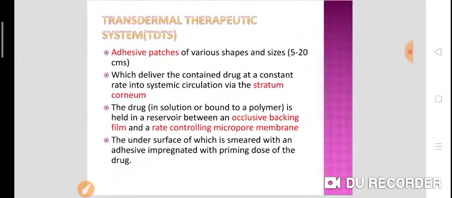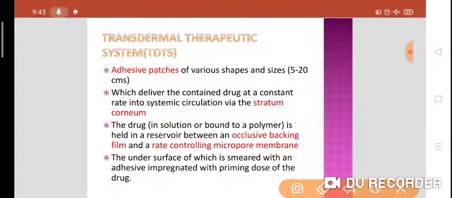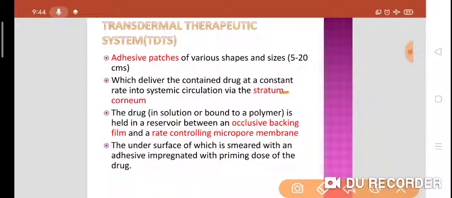Now, transdermal therapeutic system. So adhesive patches of various size and shapes, like 5 to 20 centimeters, depend upon the requirement. Adhesive patches of various size and shape which deliver the contained drug at a constant rate. This is important. Deliver the drug at a constant rate into the systemic circulation via the stratum corneum. The drug will absorb through the skin via the particular layer that is called the stratum corneum.